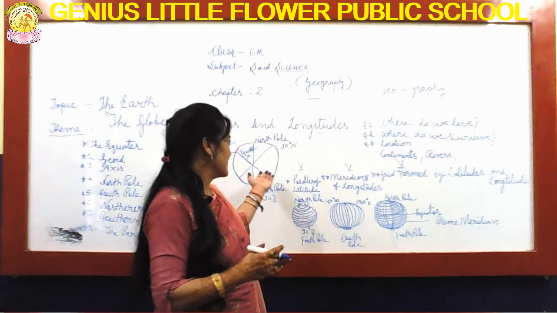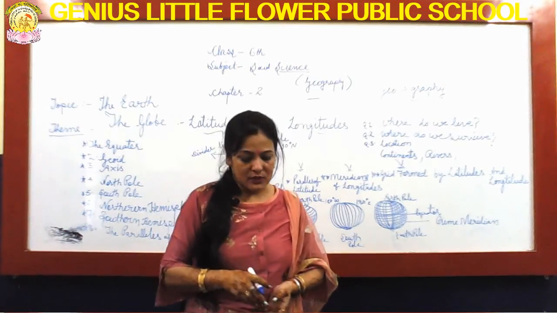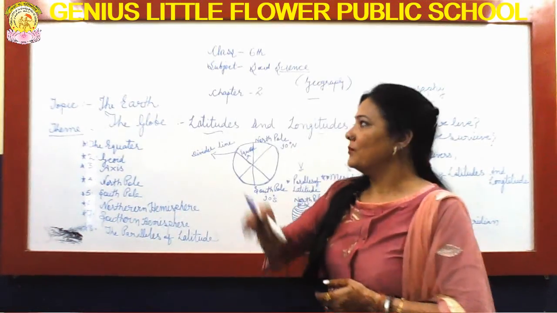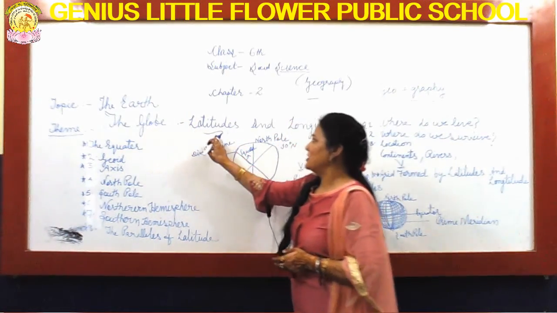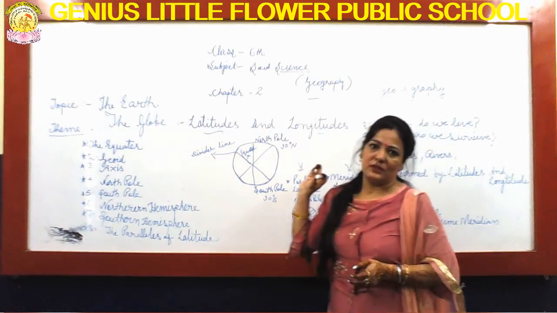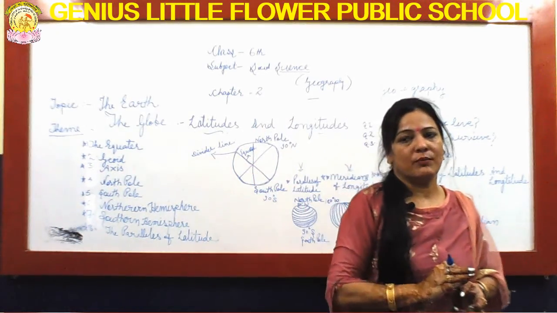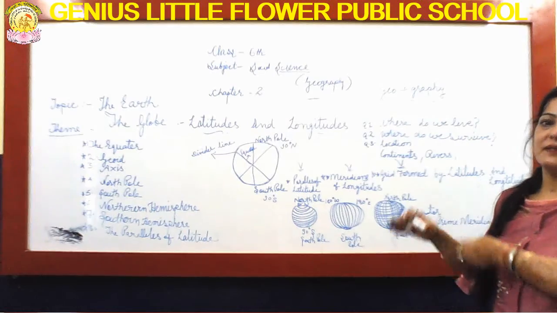First I will explain you about this. As per my topic, the name is the earth, the globe, latitudes and longitudes. Here I am going to represent to you parallel lines or vertical lines, etc.